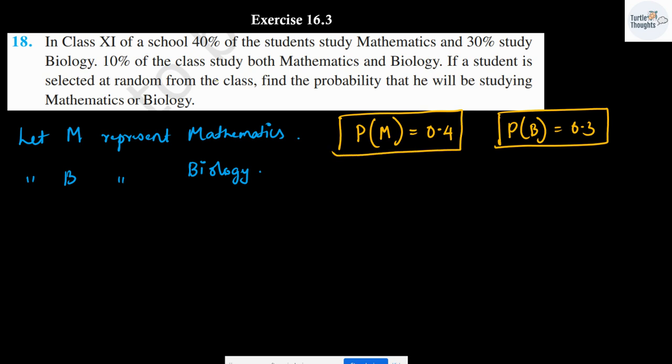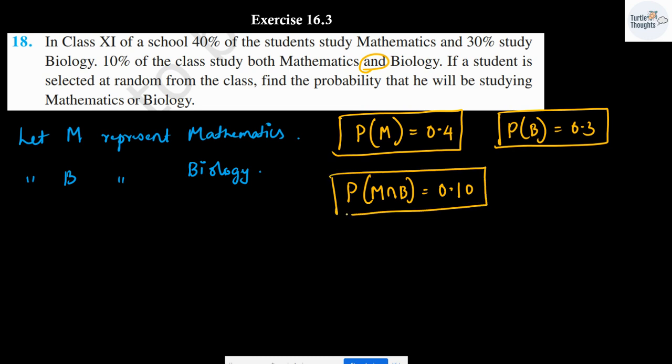Next, 10% of the class study both mathematics and biology. And means intersection. P of M intersection B is going to be equal to 0.10. We have to find out the probability of mathematics or biology. Or means union.